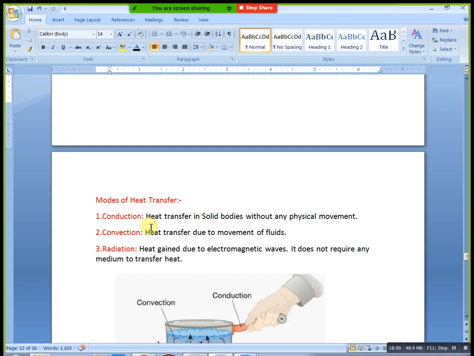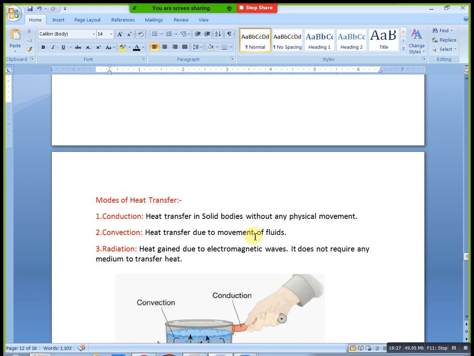Next you will take convection. Convection is also one of the modes of heat transfer. It is heat transfer due to movement of fluids. For example, take one hot water pipe. In that condition, hot fluid is flowing in the pipe. The pipe has some thickness, which is solid, and the fluid inside is liquid. We have two different phases now.